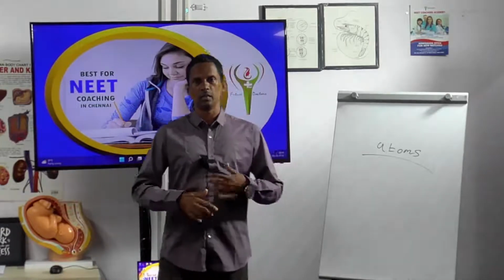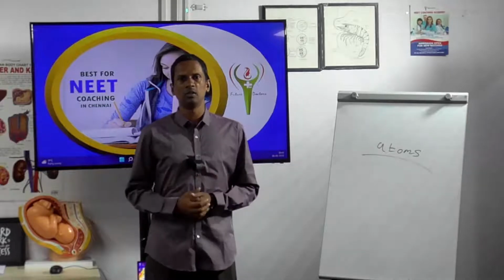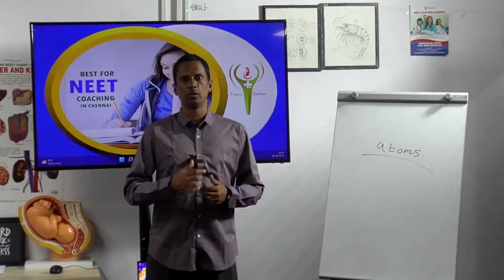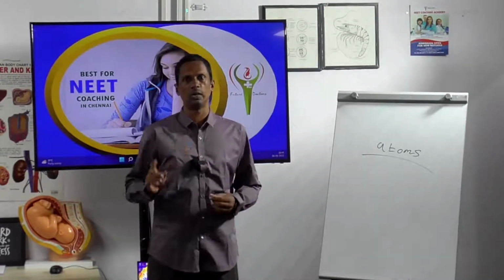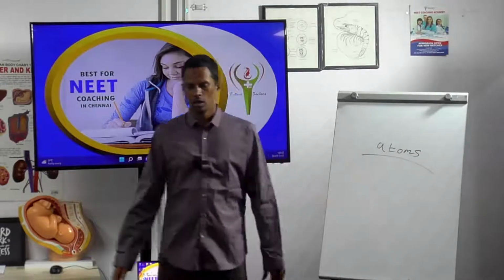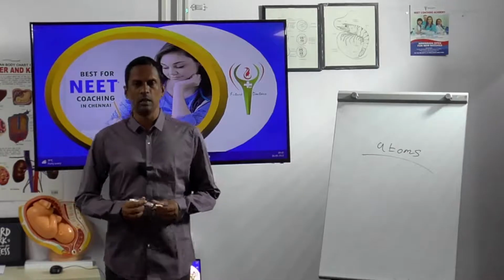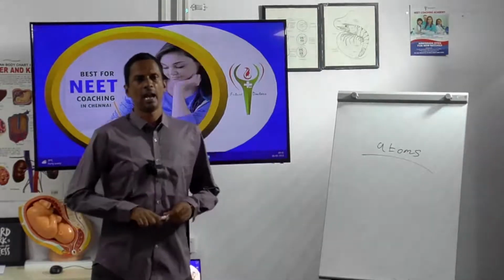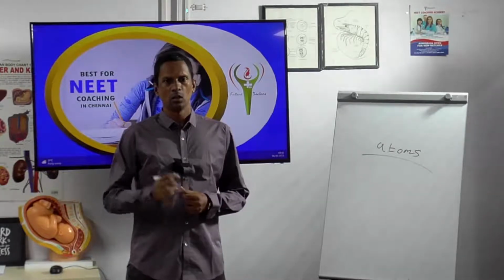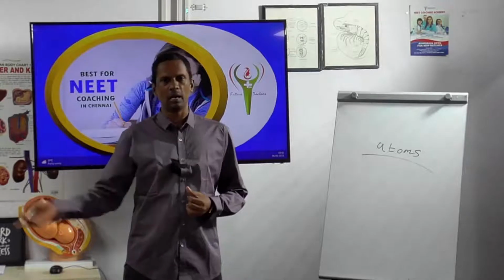We are going to see in all the details how the position and motion are affected, and what the revolution of the electrons around the nucleus is. Everything we are going to see in detail in this chapter. Now, atoms. The electron will rotate around the nucleus, and that forms the stable atom.